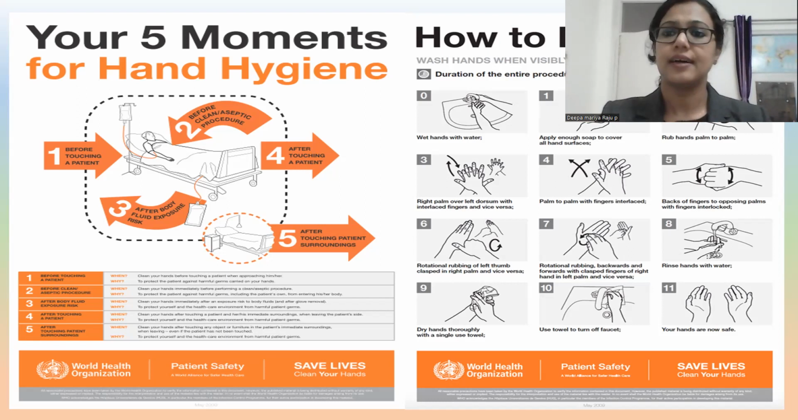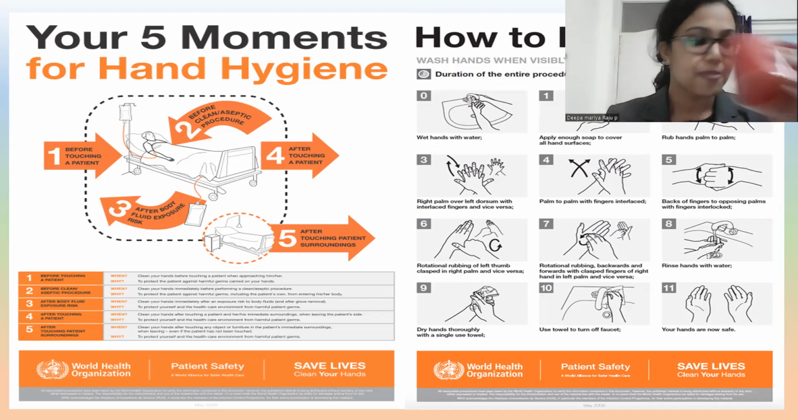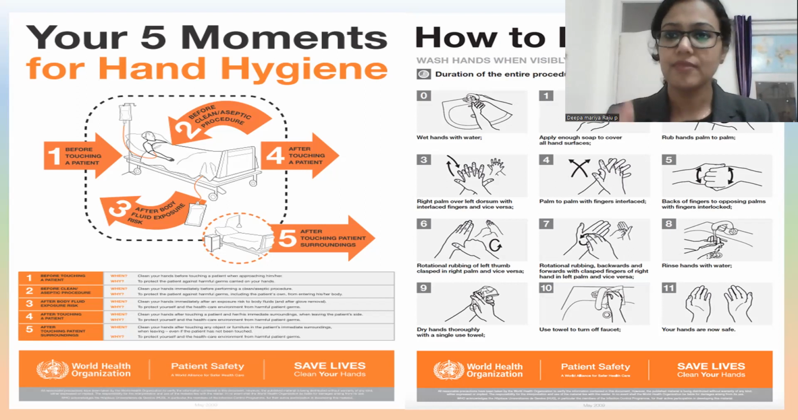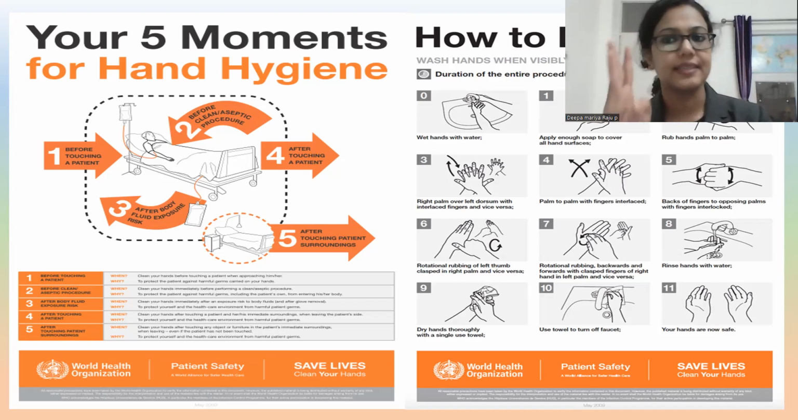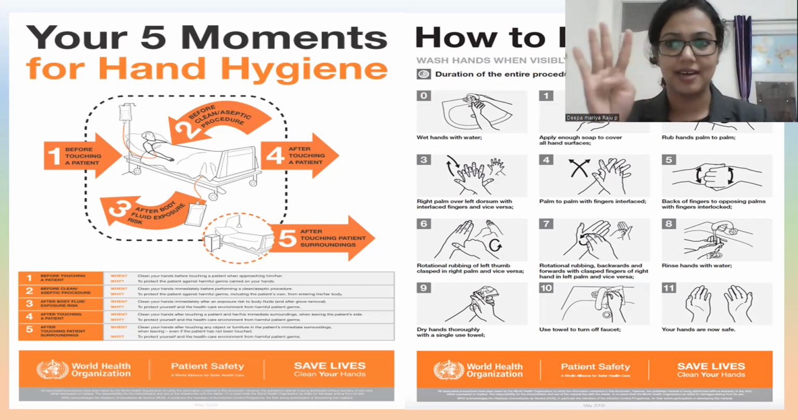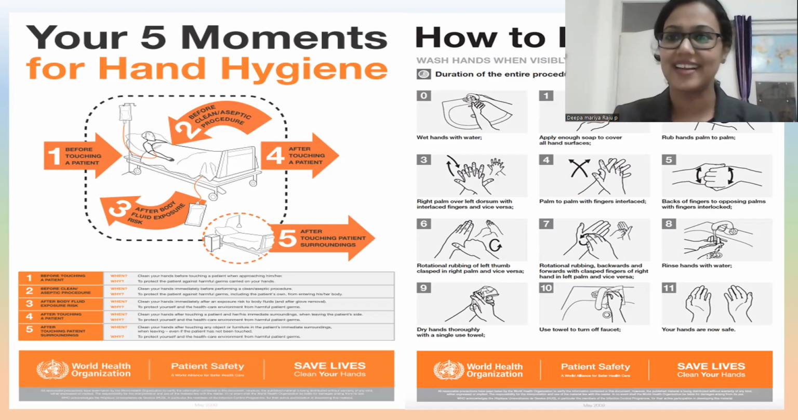After touching the patient surroundings. Surroundings include side rails, or the patient monitor, or the IV stand, whatever it is. Now, after exposure to body fluids, blood or body fluids, whatever it is. So these are the 3 after. Before touching patient, before any procedure, after touching patient surroundings, and after any exposure to blood or body fluids. Now the steps of hand hygiene.